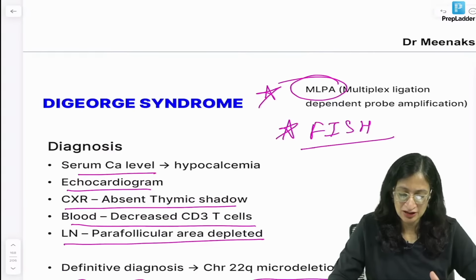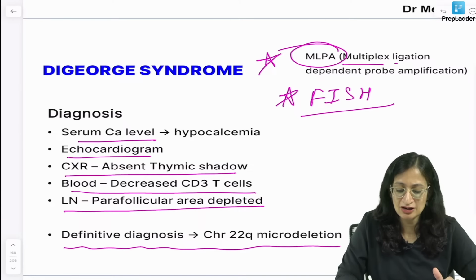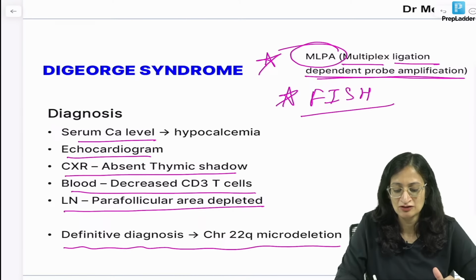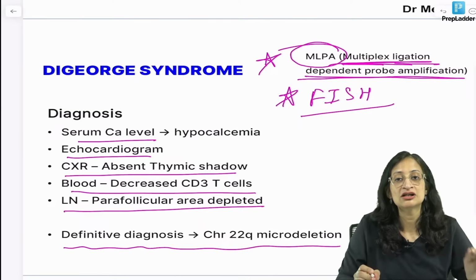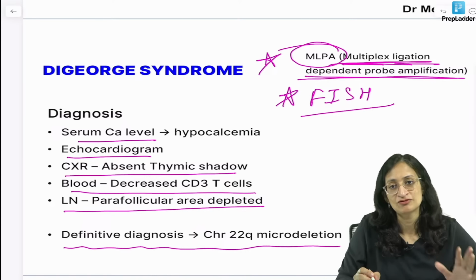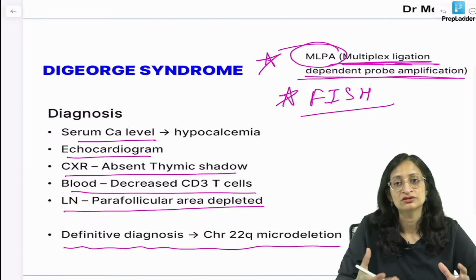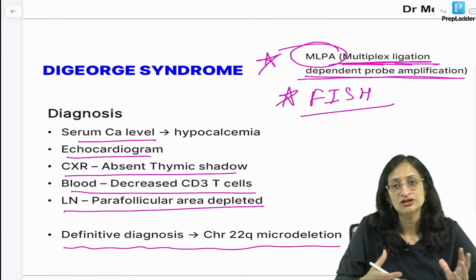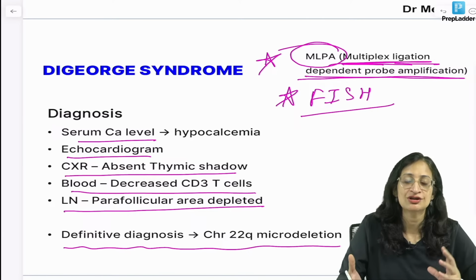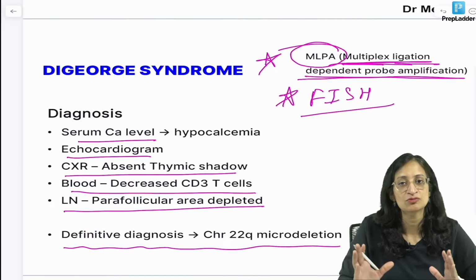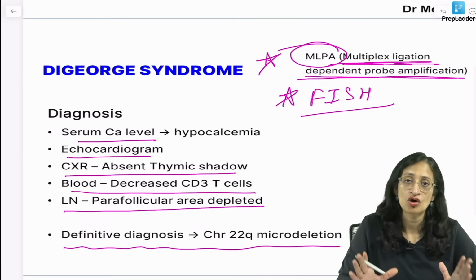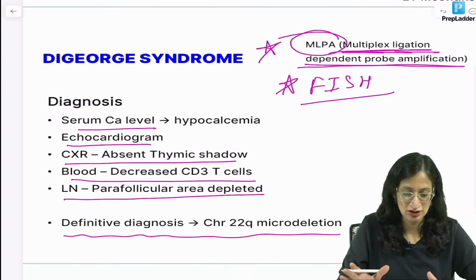So, MLPA, the full form is multiplex ligation dependent probe amplification. Okay, multiplex ligation dependent probe amplification. So, when we want to pick up known chromosomal loci and we want to see deletion or duplication in them, we can use multiplex ligation dependent probe amplification, MLPA, or we can use FISH to diagnose it. Okay.